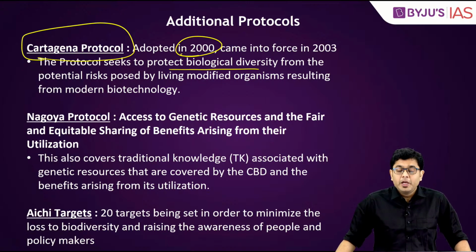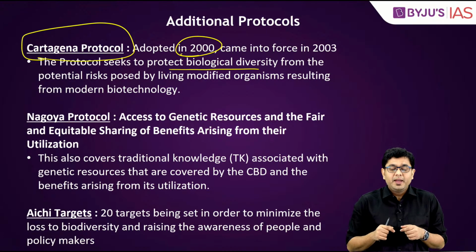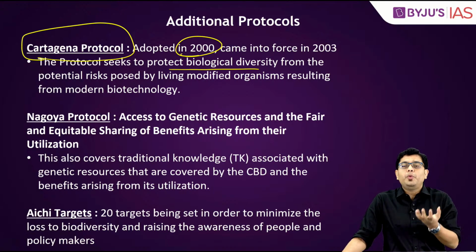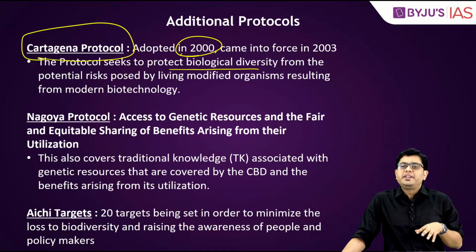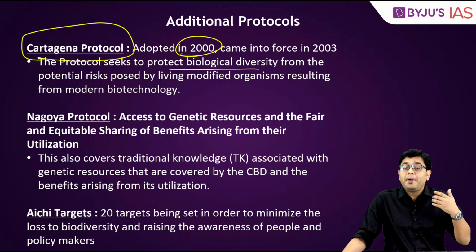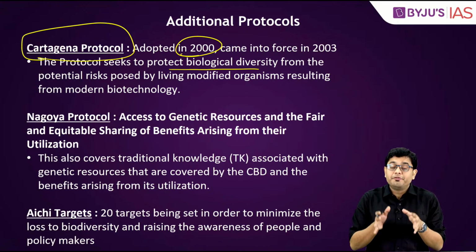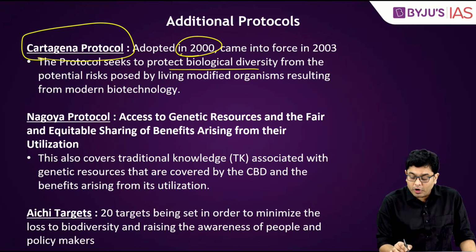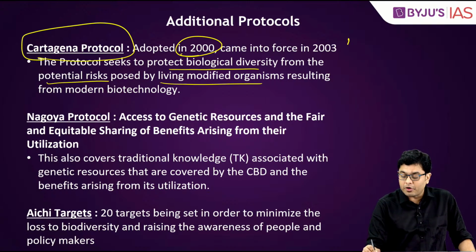So many of the times you have certain plant species which have been genetically tinkered with. And thereby, let us assume that you have tinkered with a regular plant, let's say like mango, and the seeds of the genetically modified plant have been propagated in various different countries, then the indigenous varieties will always be threatened. So that is why the Cartagena Protocol deals with the potential risks posed by living modified organisms, which are also referred to as LMOs.